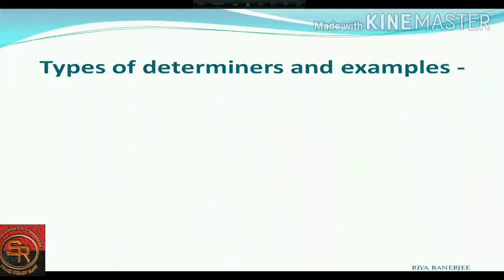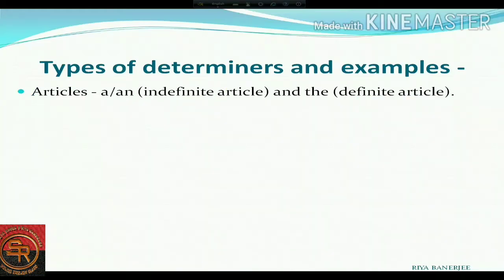Now let's learn about the types of determiners and examples. Let's see the first type of determiner. Although I have kept it short, in the next videos you will come to know in detail about the types of determiners. The first type of determiner is articles. We already know what the articles are. A and an are the indefinite articles, and the is the definite article.